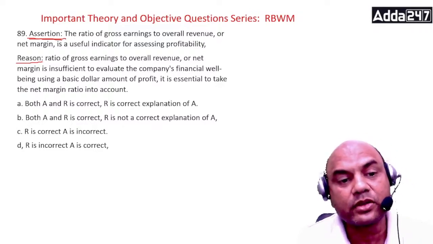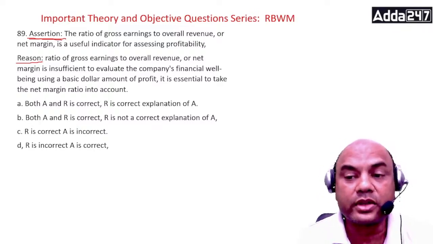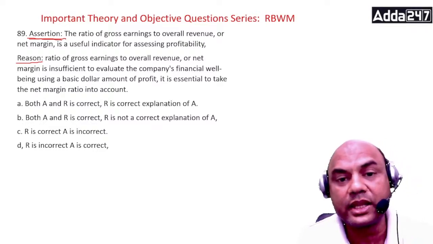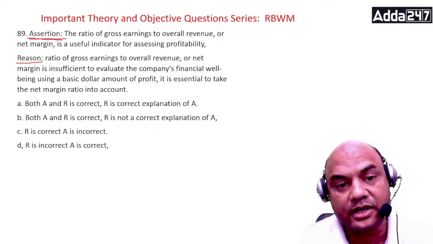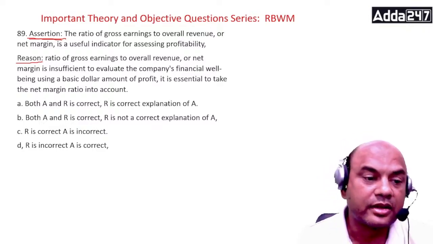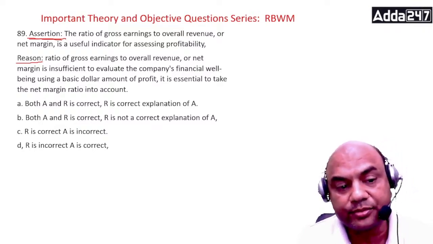Net margin or net profit is the best measure. Now what do you think should be the answer? Both are correct, or only the assertion is correct and R is wrong? Means A and R are correct, and R is a correct explanation of A.